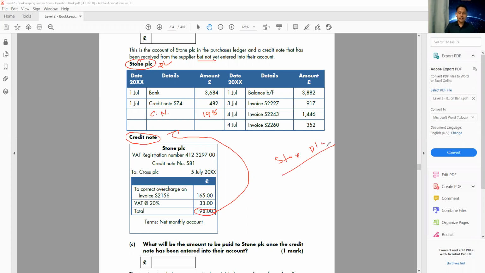So how do we do that? The same way we added all the credit side, minus this, and minus this. That will tell us how much is still outstanding to that supplier.